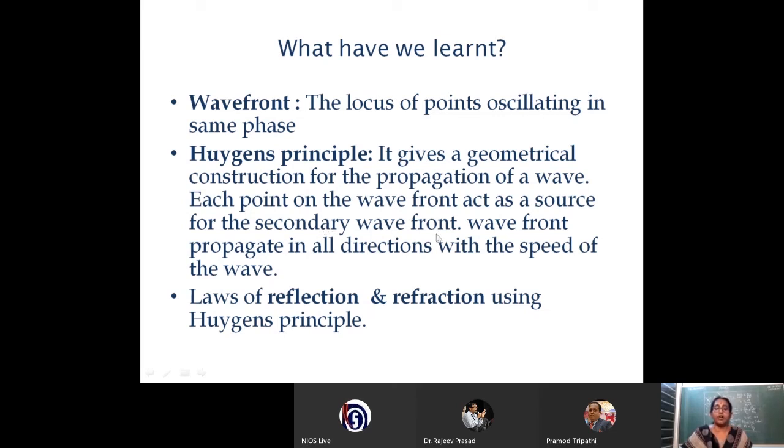Each point on the wavefront acts as a source for the secondary wavefront, and wavefronts propagate in all directions with the speed of the wave. Also we have studied the geometrical construction for the reflection and refraction of the wavefront, and hence we have proved the law of reflection and refraction. So this can be asked for 3 mark or even 2 mark questions.